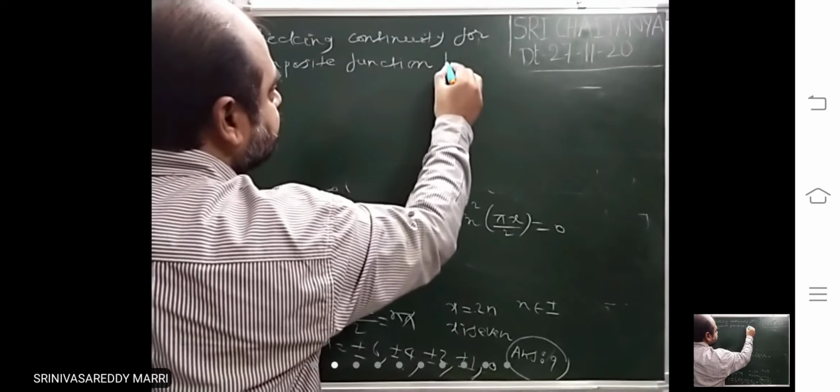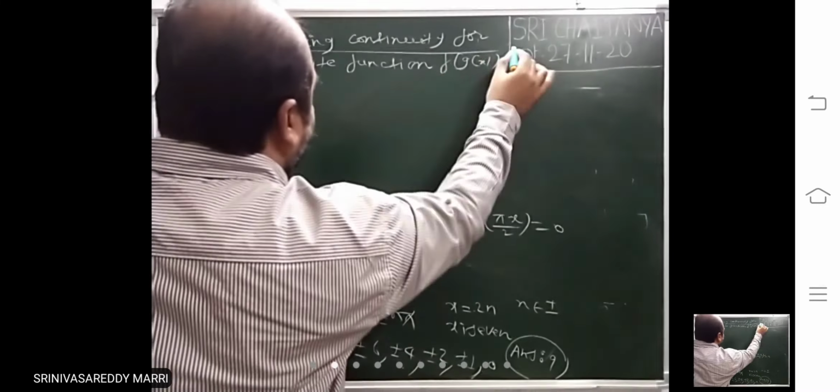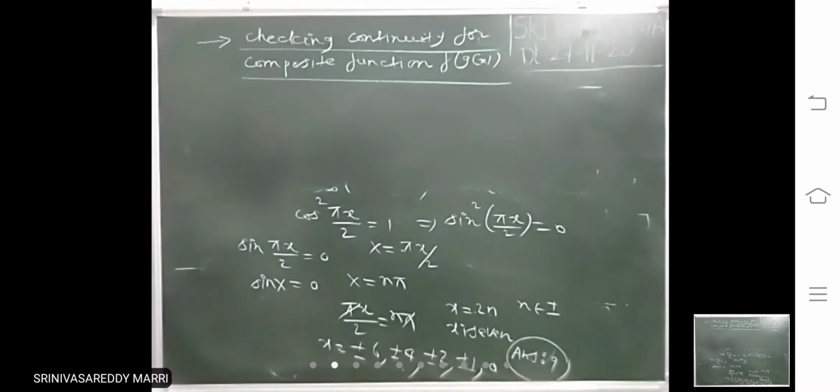Composite function, it's just like f of g of x. Composite function f of g of x.